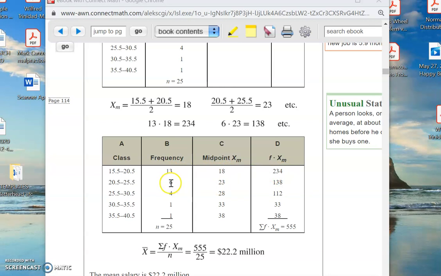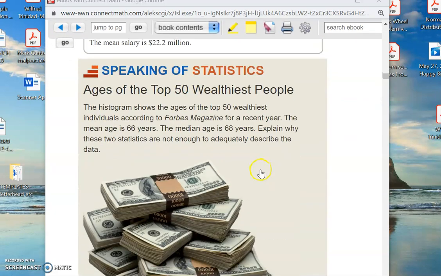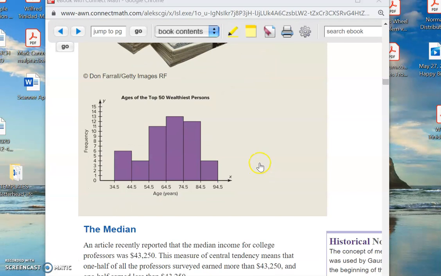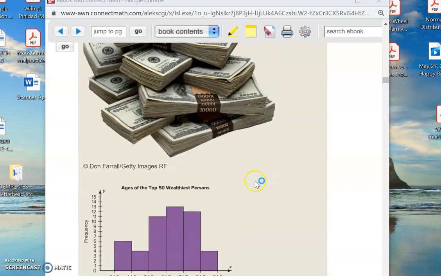Over here, I've got 6 of these guys. That's my frequency, 6 of these guys. Their approximate value is 23. That's the midpoint. So 6 times 23 is the same as adding up all 6 of these guys: 23 plus 23 plus 23 and so forth. So that's how we get the top guys here. And then you add those guys up, and that gives you the summation that we need for the X bar. Okay, I hope that helped. I'm telling you, you just got to do a couple of these problems, and then it'll become much more clear.